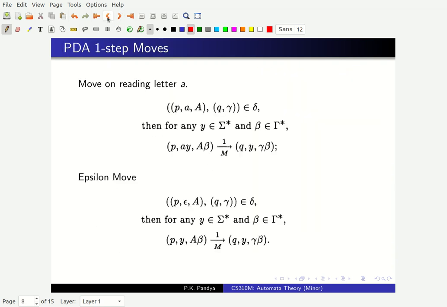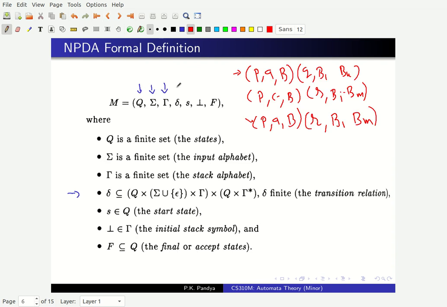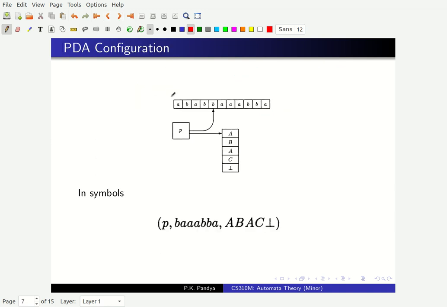So you got an idea of what the transitions of my automaton are. Now at any point during execution, what will happen? The automaton may be in some state P. The stack may look like this because I may have pushed and popped some symbols, and I have consumed this part of the word already. That's how I reached this stack, right? Now at this position, what is the configuration? The configuration is drawn in this figure, but we can also write it in notation like this.